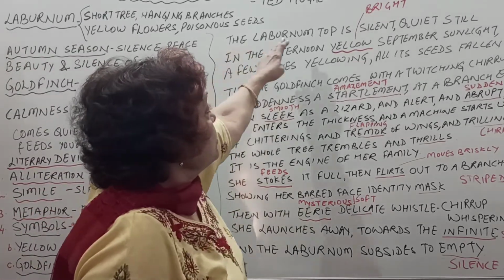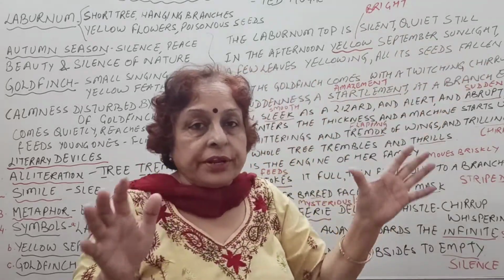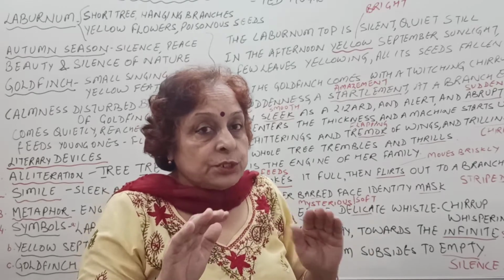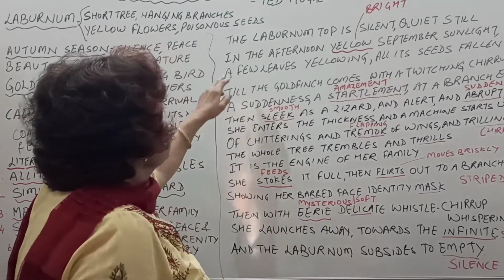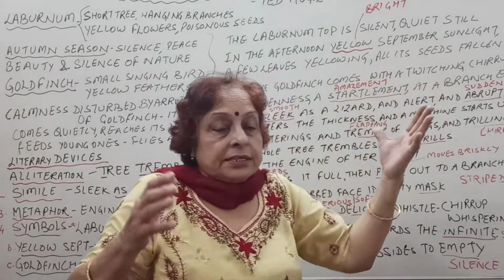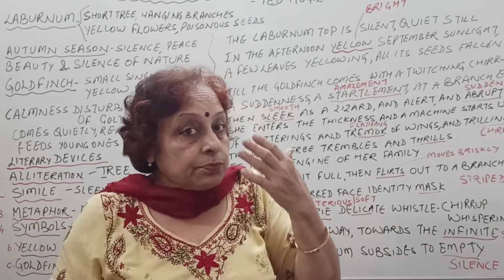The laburnum top is silent, quiet, still. The top of the tree is silent, quiet; there is stillness, there is peace, there is calmness. In the afternoon, yellow September sunlight. What is the time of the day? It is afternoon. Yellow September time means bright sunshine.